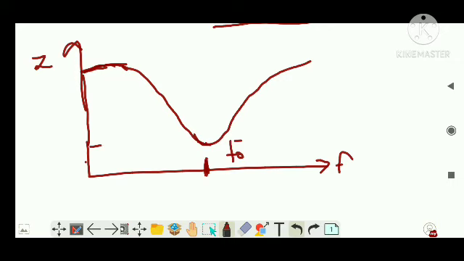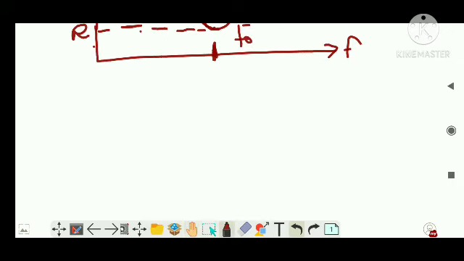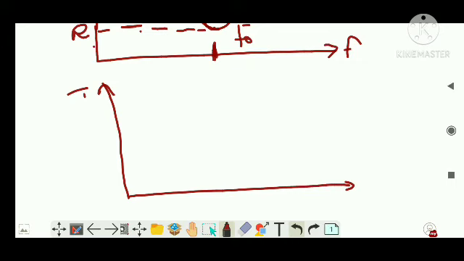And at f0 the impedance value equals to what? R, right? Clear? This is the graphical representation for it. Now, similarly, if you are asked to draw the diagram for current and frequency, right? So for this, this is F naught.